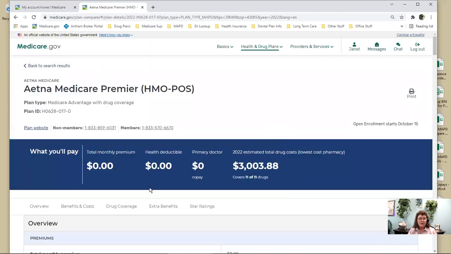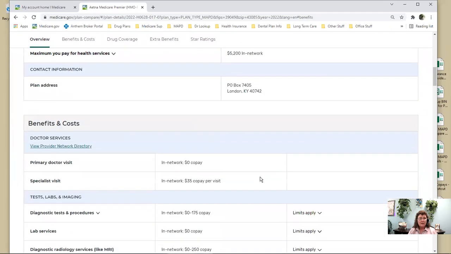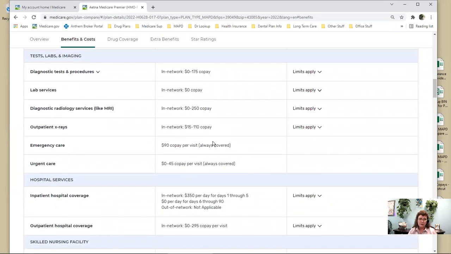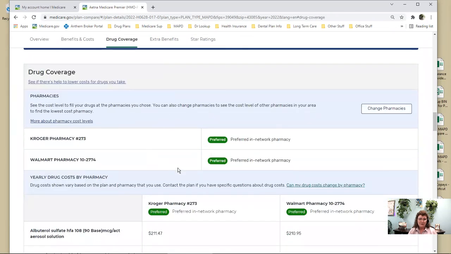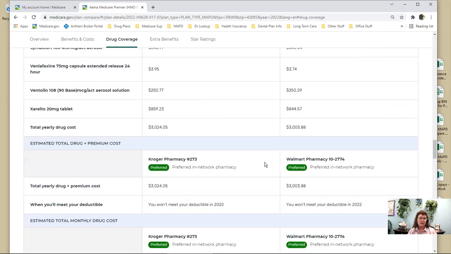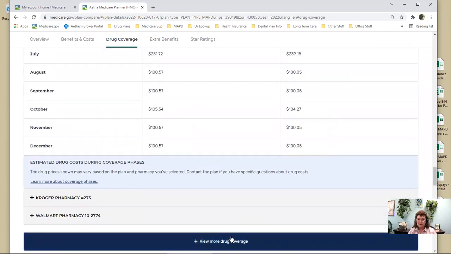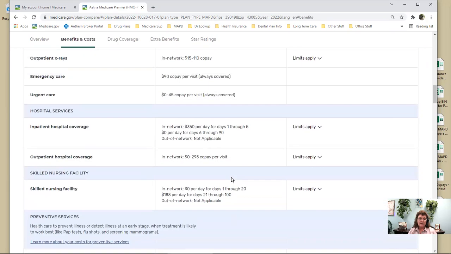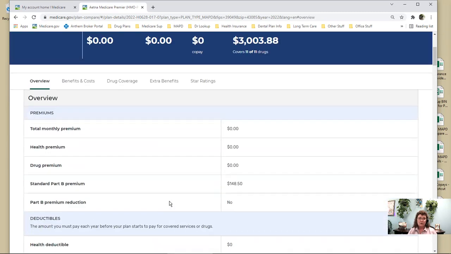The details here are very similar, exactly laid out the same, except at the top, you'll start to see copays because they have the medical component to it. So you'll see copays for a lot of this medical stuff. And then it gets down into what we're familiar with looking at, the drug coverage and the copays, and all of that in the drug section is exactly the same. Okay, it's just that at the top it has a little bit more because it has some of the more common medical copays that are listed here as well.